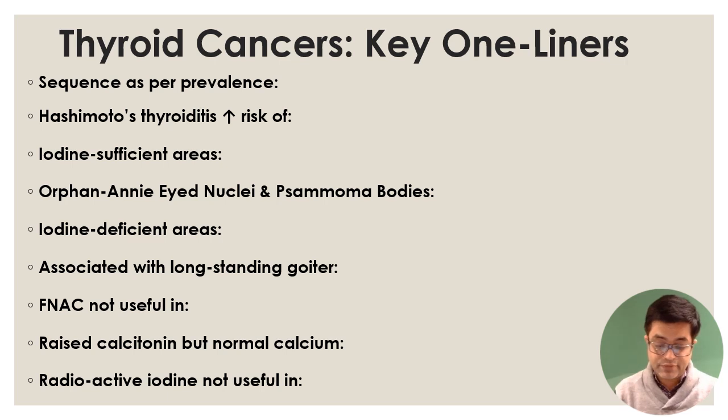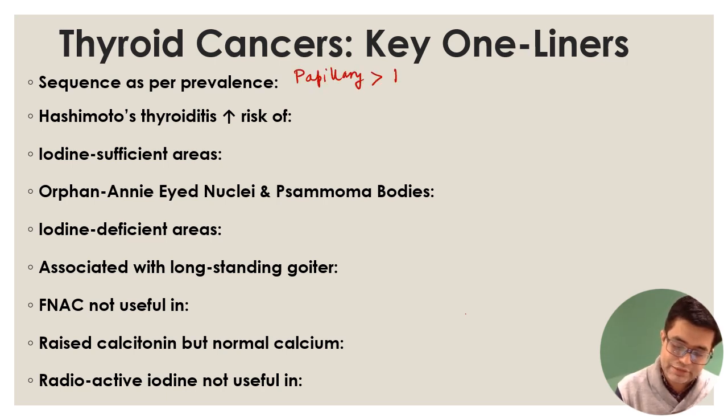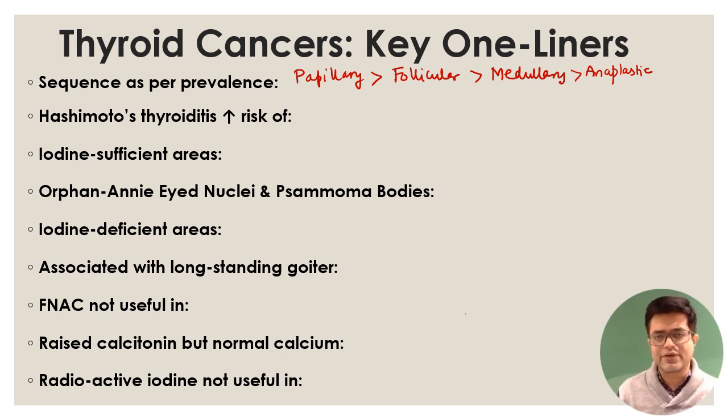Before the scenario, we have some thyroid cancer one-liners to discuss. These are taken from standard textbooks. Let us do a rapid fire review. What is the sequence of thyroid cancers in decreasing order? The most common thyroid cancer is papillary. Second most common after that is follicular. Third after that is medullary. And fourth after that is anaplastic. And there is a fifth variety also, thyroid lymphomas. You can consider they are almost as prevalent as anaplastic, so they are also rare.